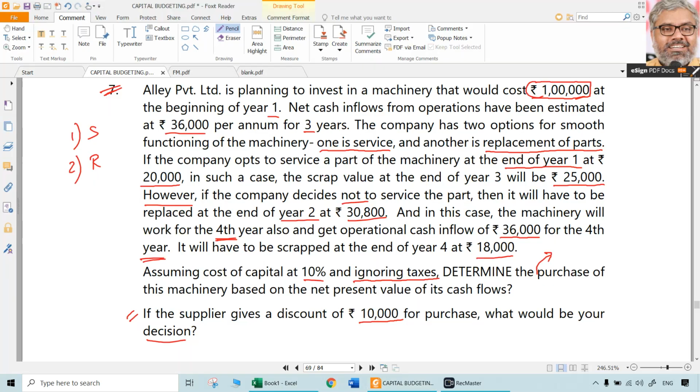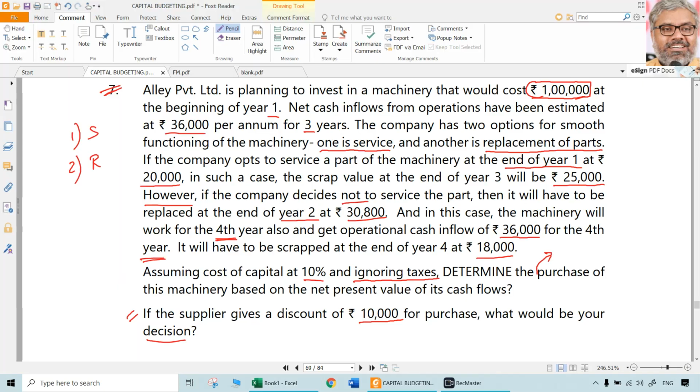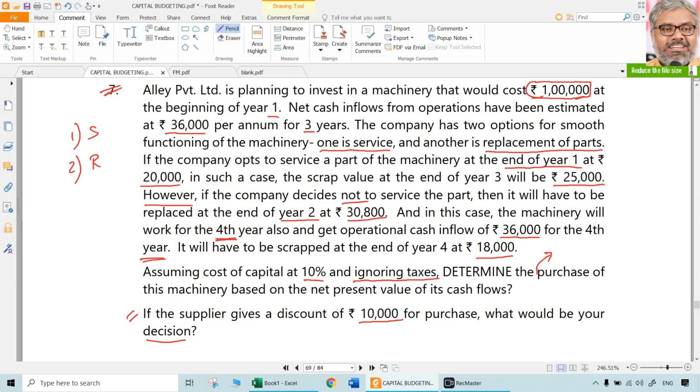So at the end of year 1, the cash inflows are 36,000, but there is going to be an expenditure also of 20,000, that is servicing the part of the machinery. So net cash inflow for the end of year 1 will be only 16,000 instead of 36,000.